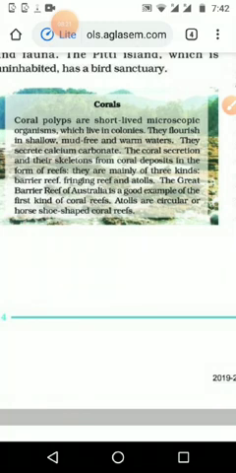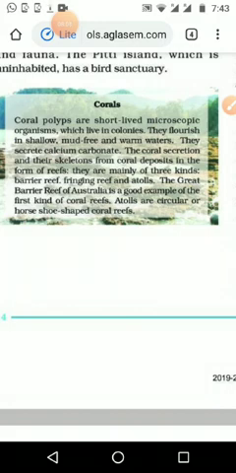They produce calcium carbonate, and the coral secretion and their skeleton form the coral deposits in the form of reefs. That means as a fossil it is depositing, and slowly it is becoming big, and it is forming an island group. There are mainly three kinds: barrier reef, fringing reef, and atolls. Like that, we can see three types of reefs. And the Great Barrier Reef of Australia is a good example for the first kind of coral reef.